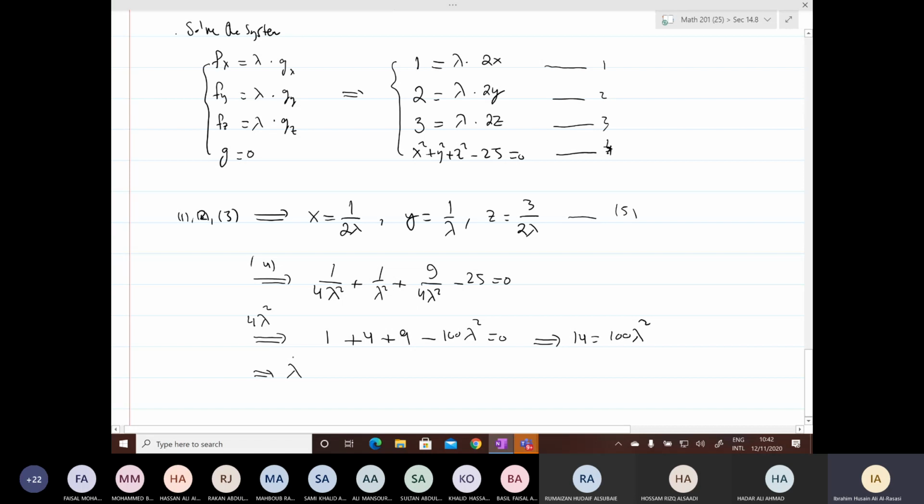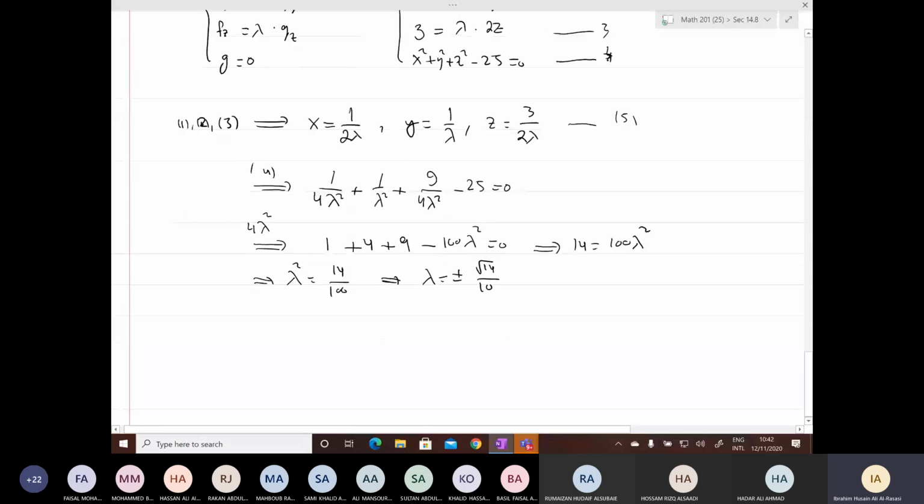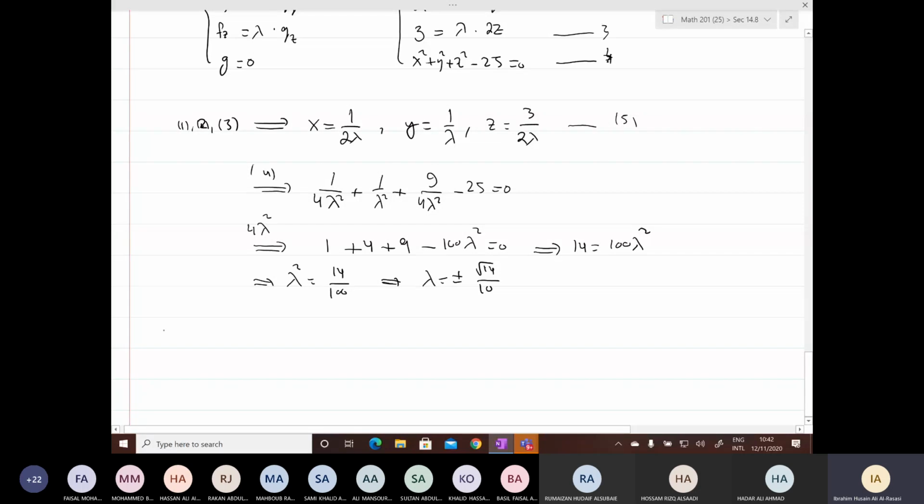So lambda squared equals 14 over 100, and hence lambda equals plus or minus root 14 over 10. So I get the lambdas. Now if lambda equals root 14 over 10, how to get x, y, z? Either use 5, substitute in the equation.